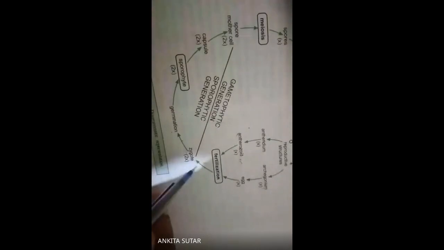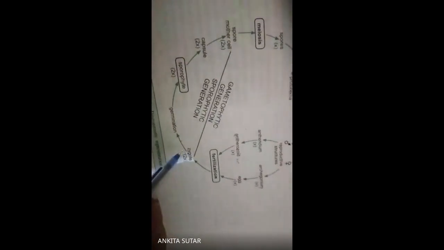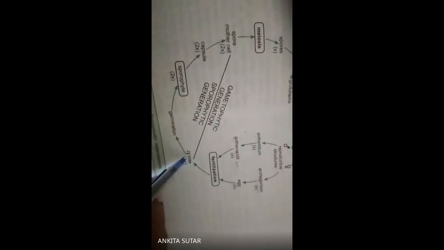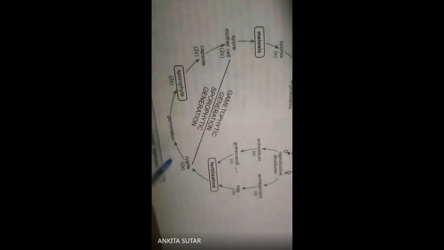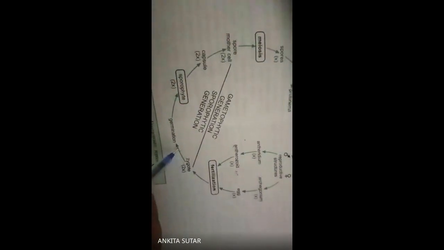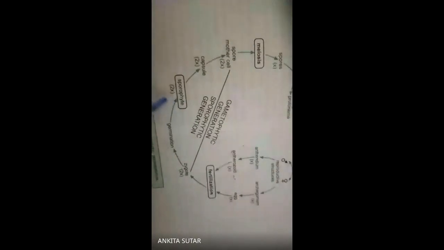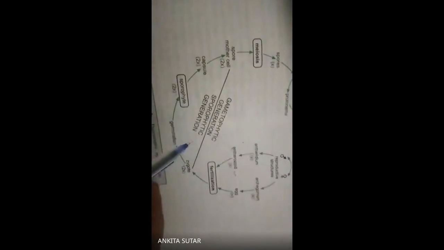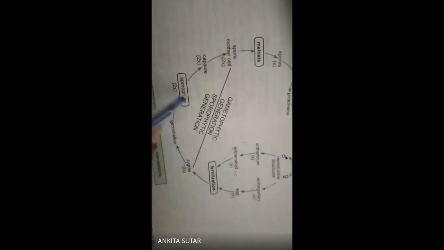This zygote is the formation of the zygote. After the formation of the zygote it will undergo germination. Okay, this is germination. After germination, what will happen? It will form a sporophyte. After the germination it will form a sporophyte.